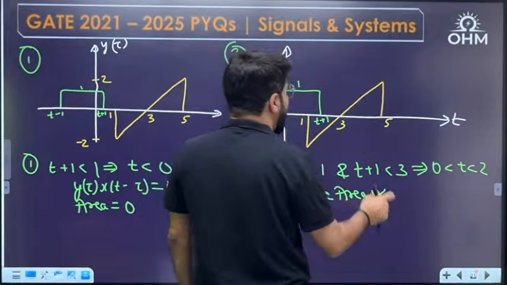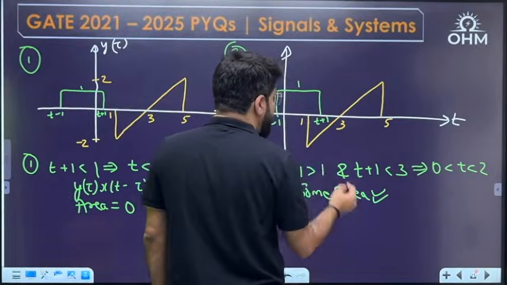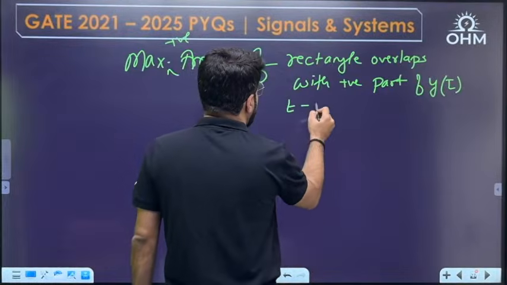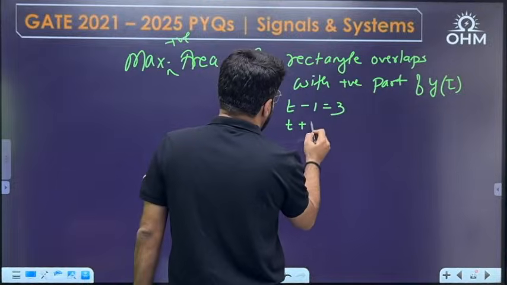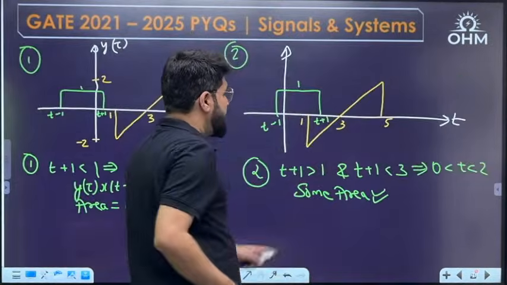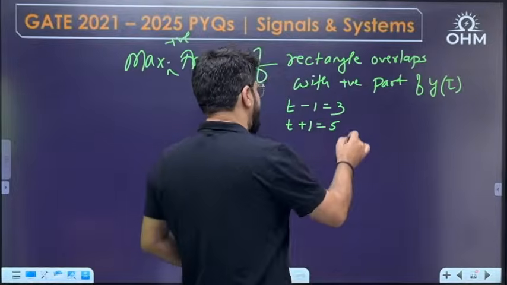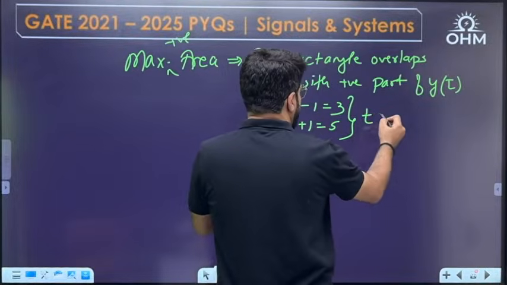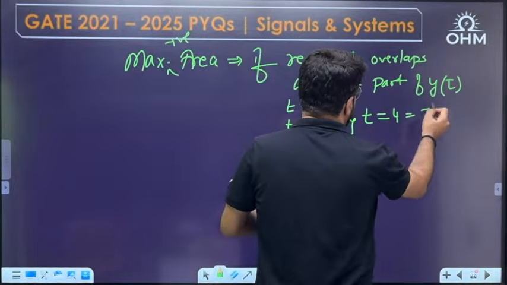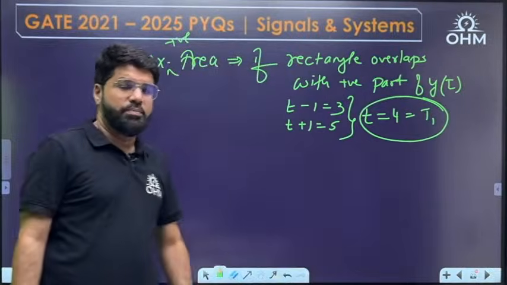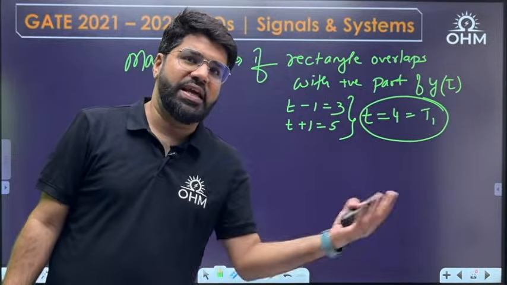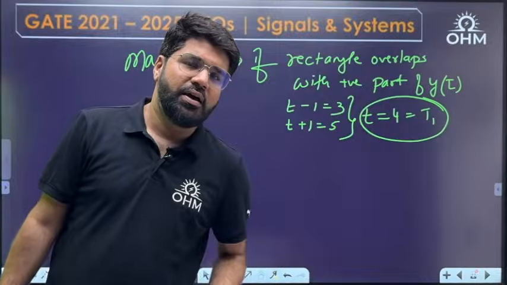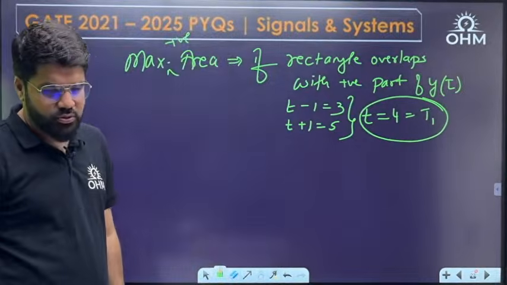To overlap with the positive part of y tau, that means what should be t minus 1? It should be 3. What should be t plus 1? It should be 5. T minus 1 equal to 3, t plus 1 equal to 5. That means from either of them, t equal to 4. And that is what is T1. Maximum area, maximum convolution, because the convolution is the area under y tau x t minus tau. That's what I have taken.